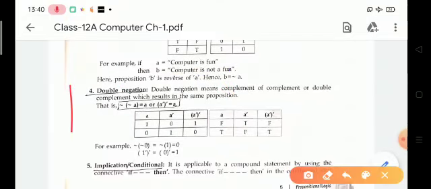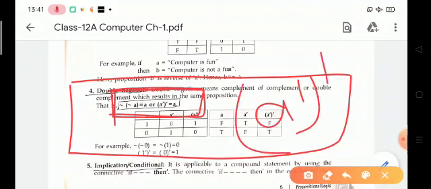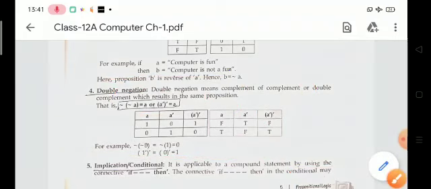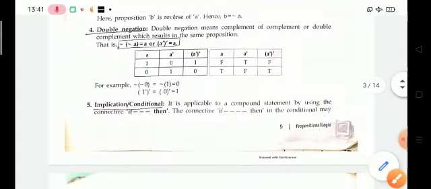Now the fourth one is double negation. Double negation means complement of complement. Look at this figure: A dash dash means this is the double negation. It is the same as the actual value. Suppose the input is A equal to false, then the output will be false. If your input is true, then the output is true. So this is the double negation.